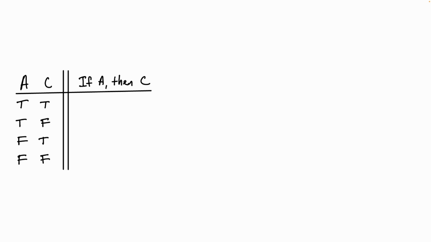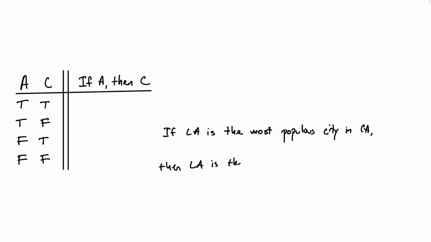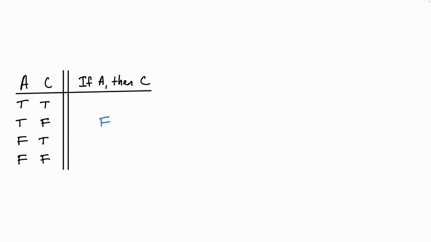First, consider the second case where the antecedent of the conditional is true, but the consequent is false. An example would be, if Los Angeles is the most populous city in California, then it's the capital of California. There, the antecedent is true. LA is indeed the most populous city in California, but the consequent is false. LA is not the capital. Surely in this case, the whole conditional is false. So we should put F for the whole conditional in this second case.